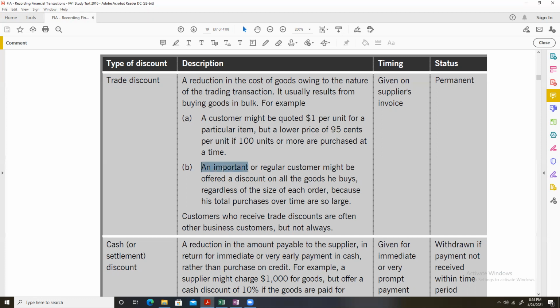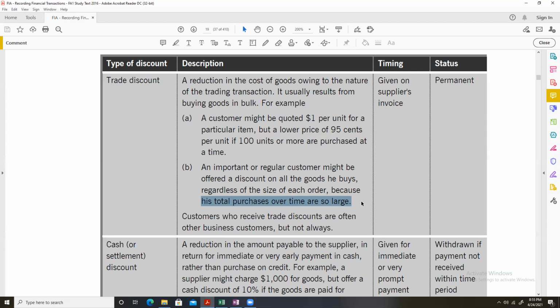Another example, an important or regular customer might be offered a discount on all the goods he buys, regardless of the size of each order, because his total purchases over time are so large. Now, let's suppose that you make purchases from one of your suppliers frequently, perhaps every week or every month. You approach that supplier and you buy goods from him.